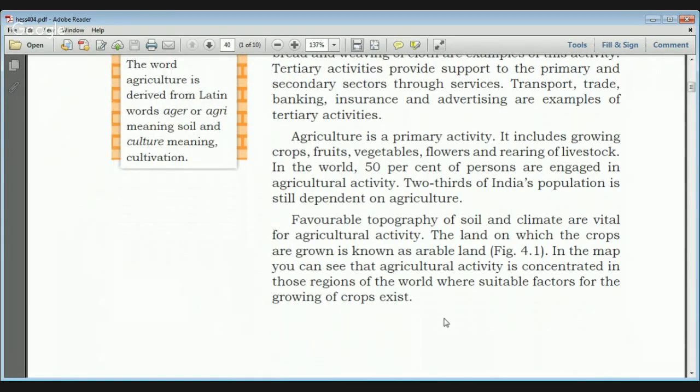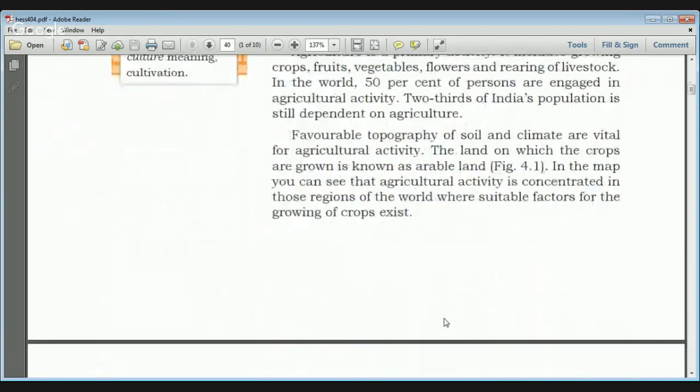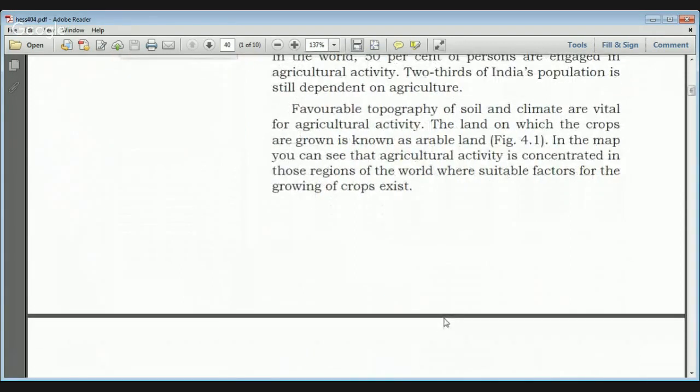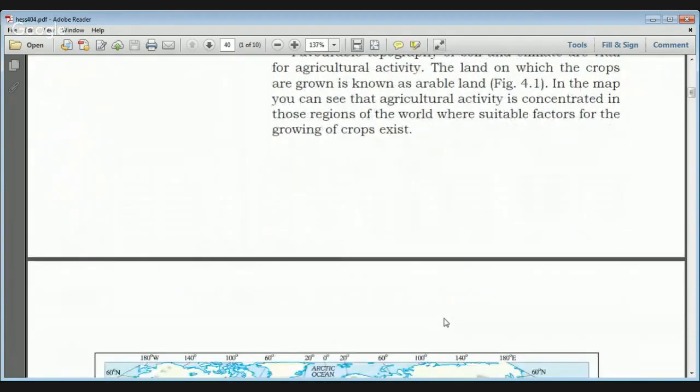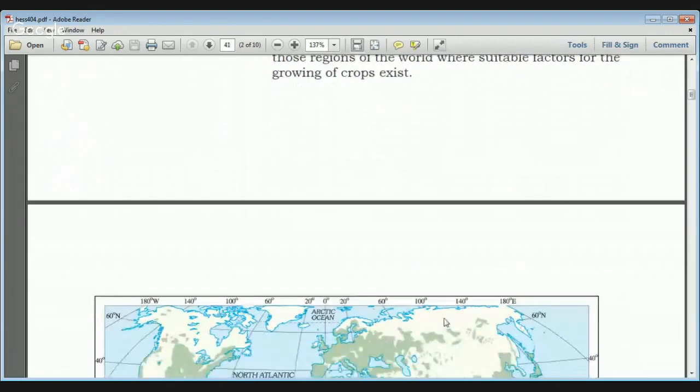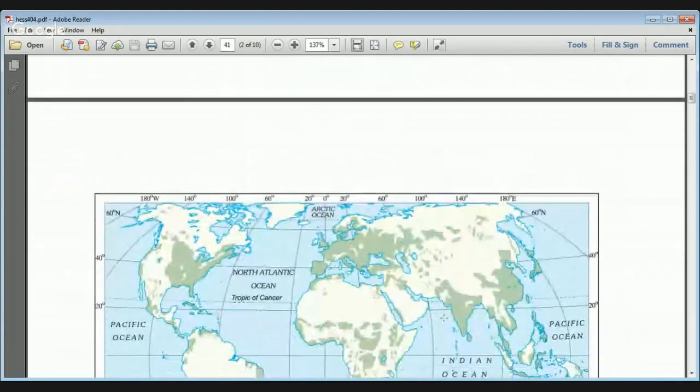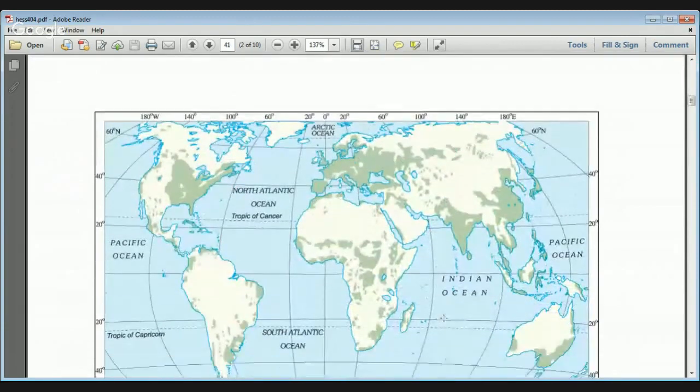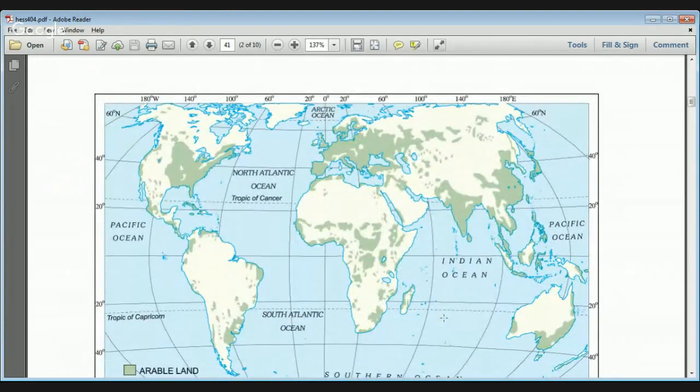There are some very important factors for agricultural activity, like favorable topography of soil and climate. These are the two vital factors for agriculture, and the land on which crops are grown is known as arable land. For sustaining agriculture, there should be certain factors which help the growing of crops. This is the world map showing the arable land worldwide. You can see that a major chunk of India's land is arable land.